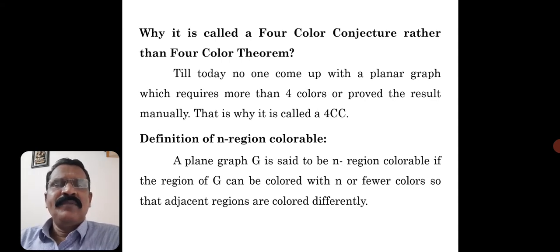Just now, already in the previous session, we have discussed m colorable graph, 4 colorable, 3 colorable, like that. N region colorable means a plane graph G is said to be n region colorable if the regions of G can be colored. Region means the faces of G can be colored with n or fewer colors. Maximum n. It may be possible to color with fewer than n colors also, so that adjacent regions or adjacent faces are colored differently. So this is the definition of n region colorable.